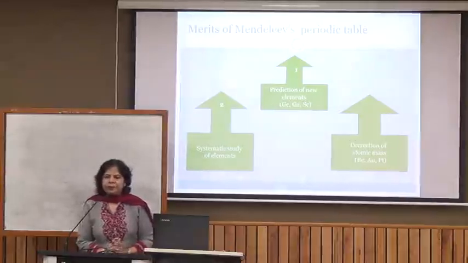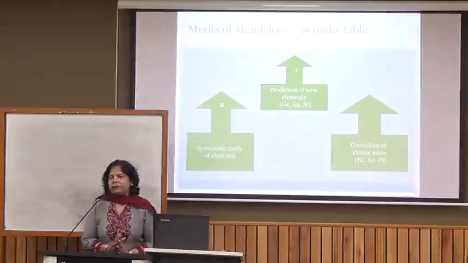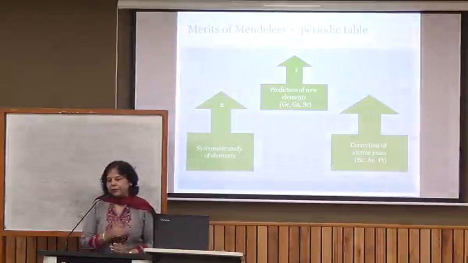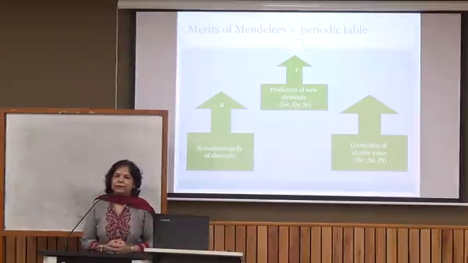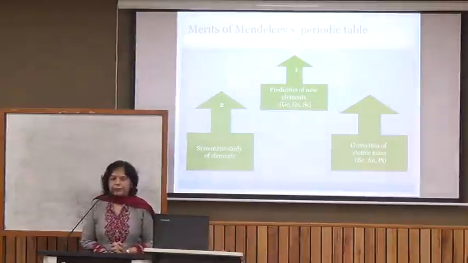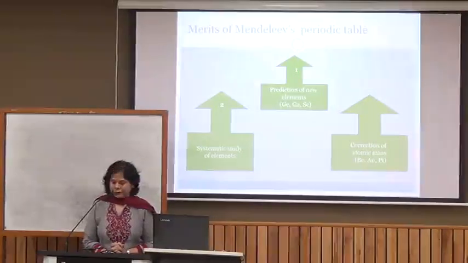Moreover, there was a gradual change in the chemical properties when we move from one element to another in the same horizontal row. So this provided a systematic study of elements. Then he also corrected the atomic masses of some elements like beryllium, gold and platinum based on their properties and their position in the periodic table.